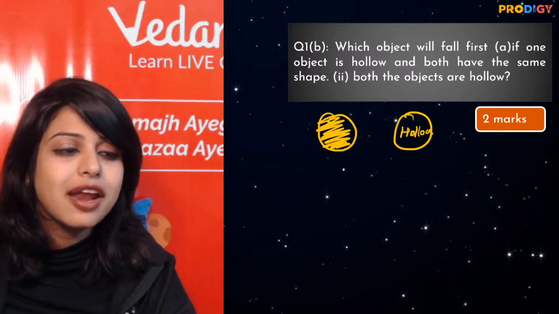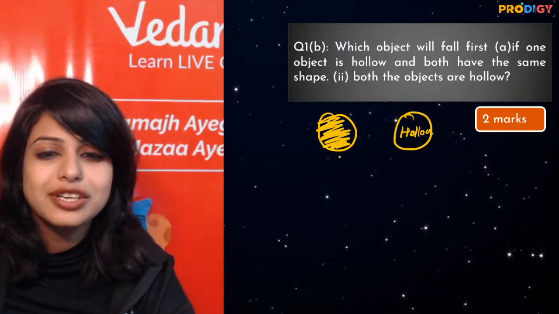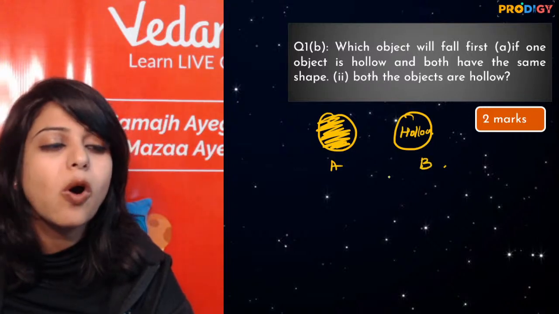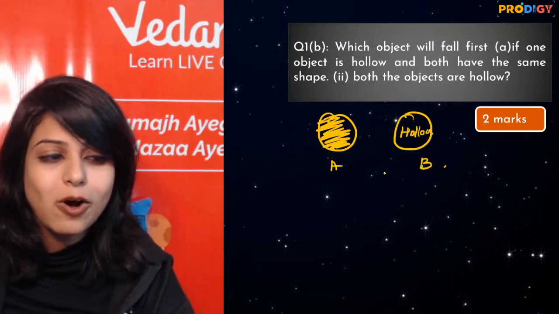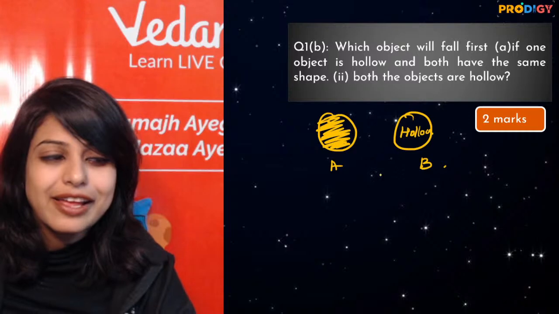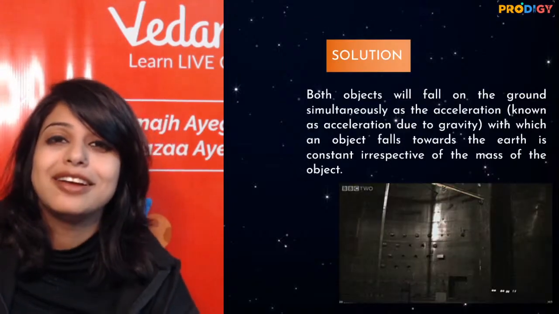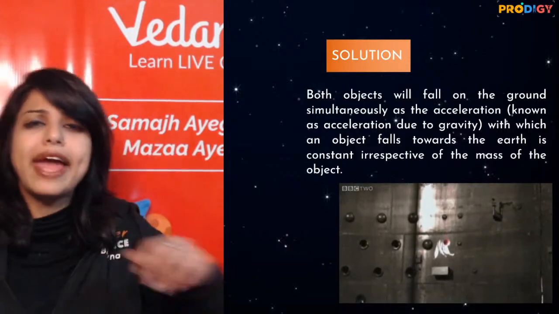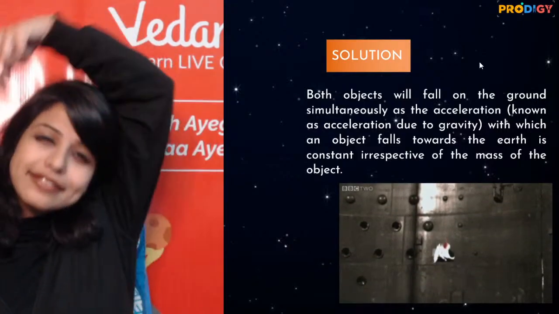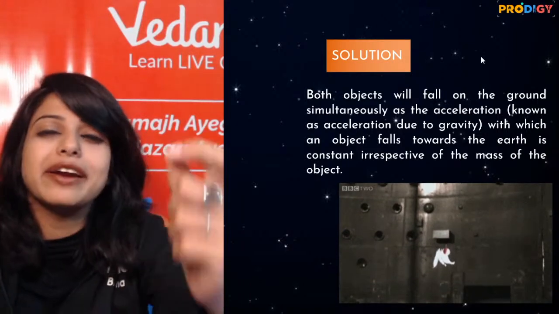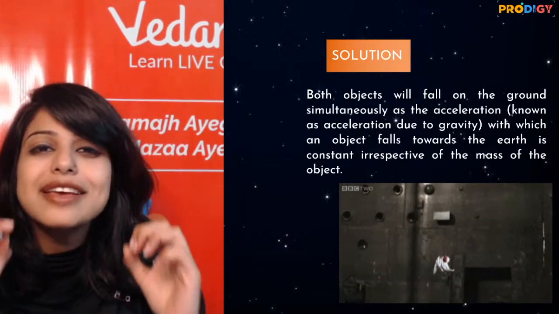Come on. A or B? Hollow or solid? The answer is still the same. Nothing changes. So the question ऐसे पकड़े examiner कान, ऐसे पकड़े या दूसरे का कान पकड़े, the concept remains same.